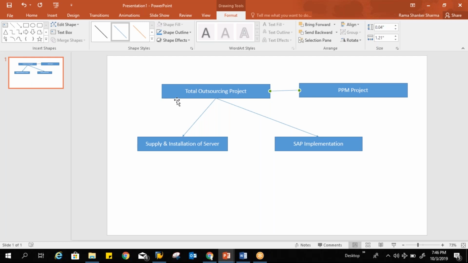Decision points are the stage gates. These are the phases in a PPM project. We call the same thing a decision point in PPM, and conceptually, process-wise, we call it a stage gate. It is a stage where we need to complete our tasks. Whatever checklist I have for that particular decision gate, I need to complete it first, and only then can I move to the next phase, or next decision point, or next stage gate.